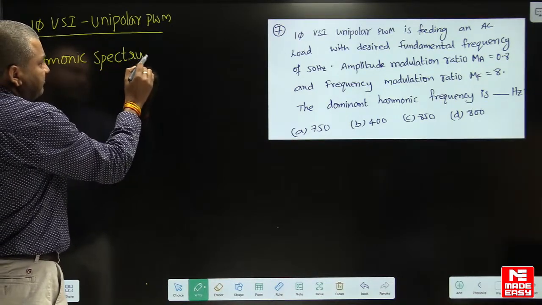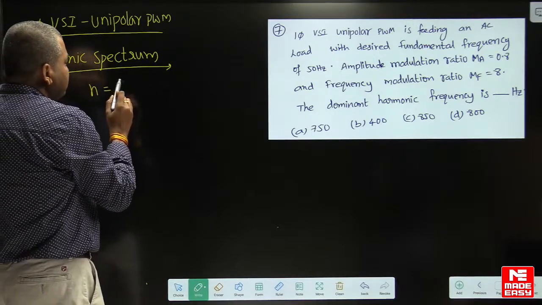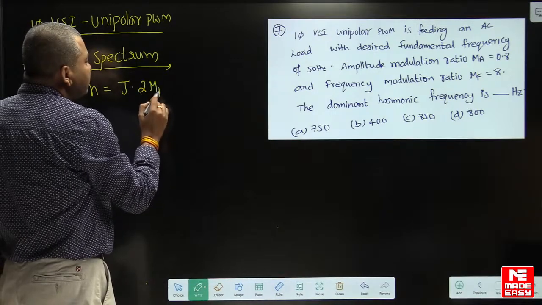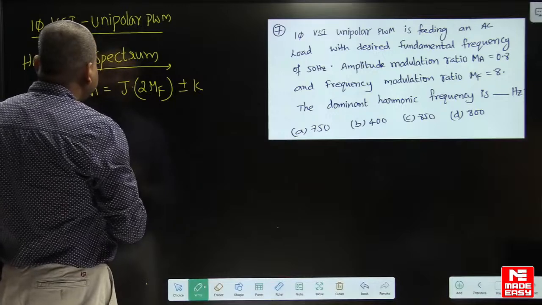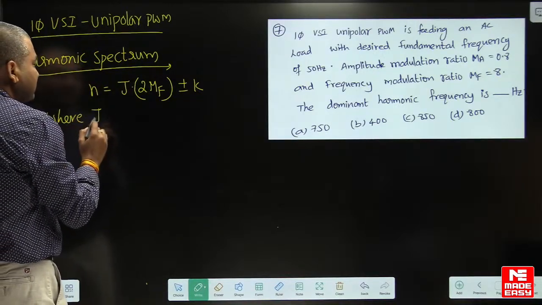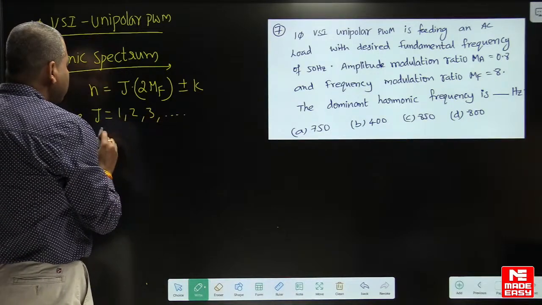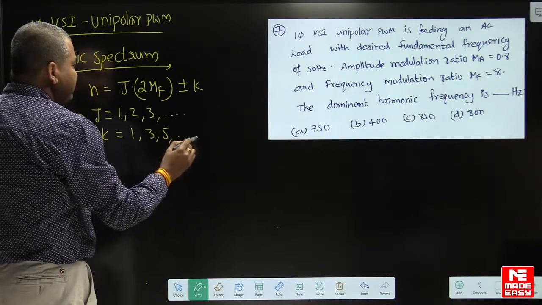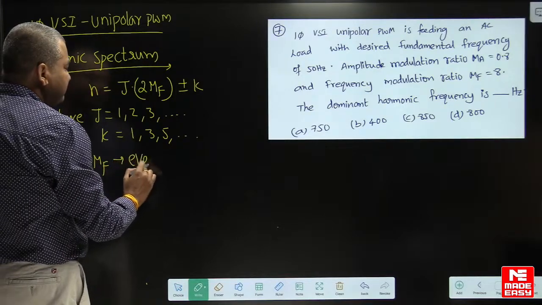Do you remember? Harmonic spectrum, N is equal to J into 2 into MF plus or minus K, where J is equal to 1, 2, 3 and so on, and K is equal to 1, 3, 5 and so on, and MF should be an even integer.